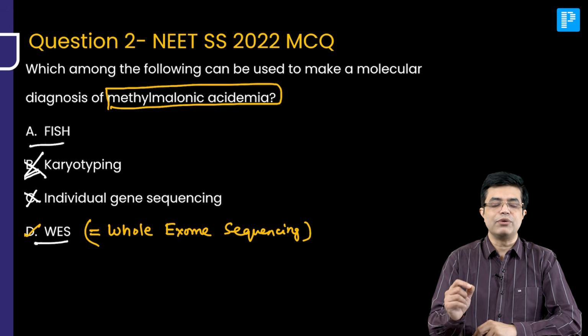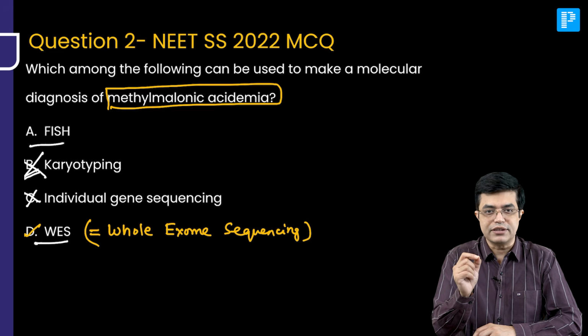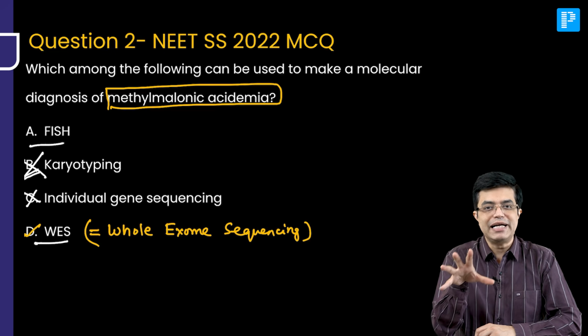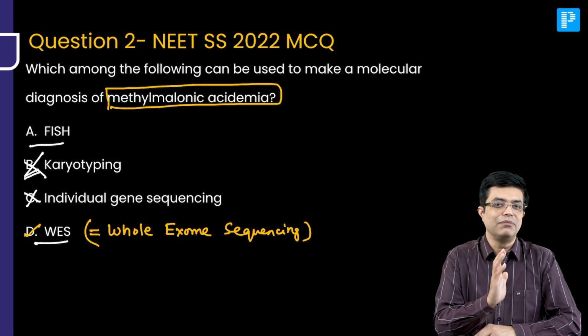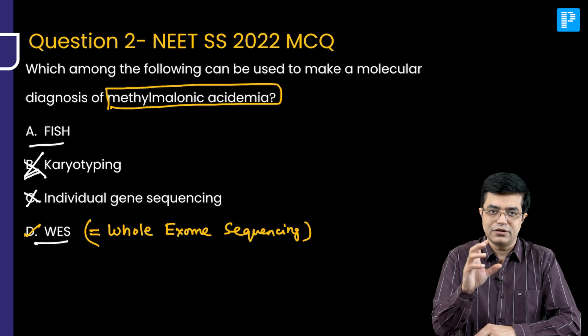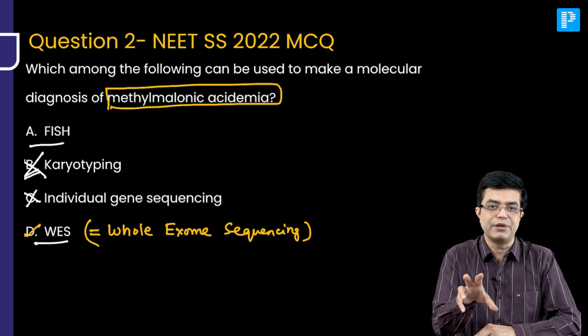Whole exome sequencing is a molecular technique to identify those genes, those diseases which have multiple genetic involvement. Let us first understand about methylmalonic acidemia. It's a tough topic, so I'll not go into the details of the disease. I'll go into the basics, the concepts behind it.